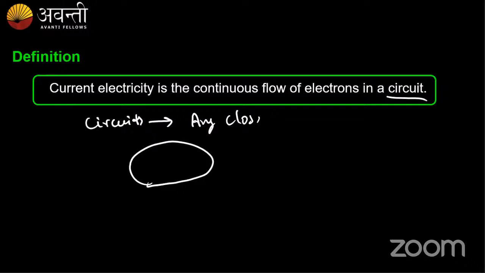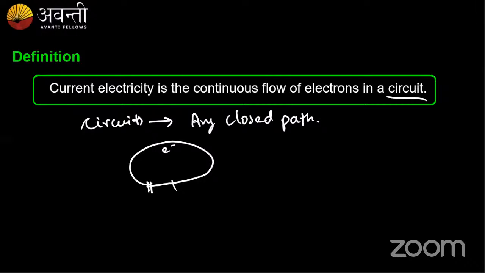So if we have any closed path, say in this closed path, if I have an electron which is continuously moving, most of you might have played these car games where they call the circuit, right? The start point and finish point. Say if I have an electron which is moving from the start point and ending again at the same start point.